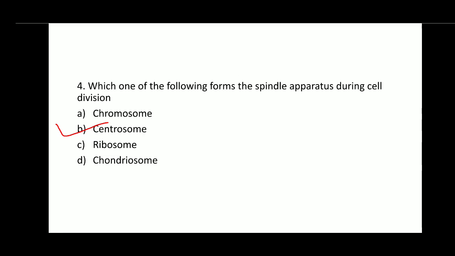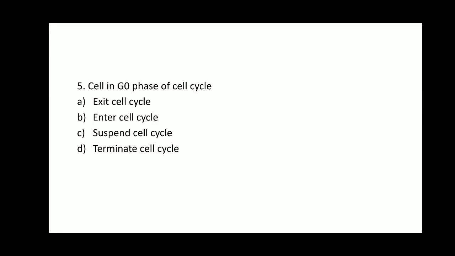Moving on to next question, question number 5. Cell in G0 phase of cell cycle. Option A, exit cell cycle. Option B, enter cell cycle. Option C, suspend cell cycle. Option D, terminate cell cycle.